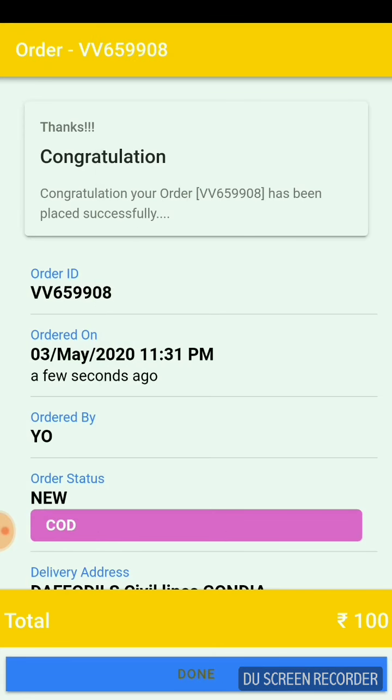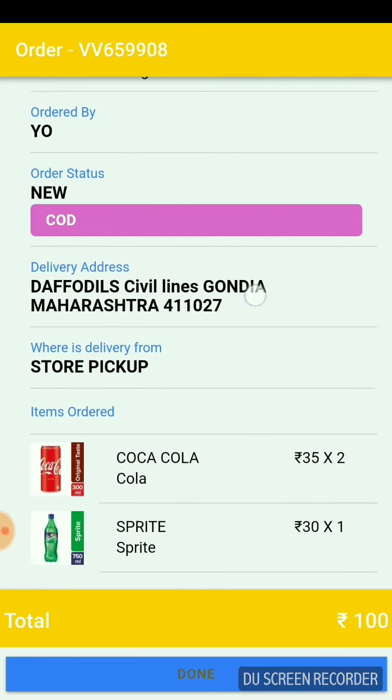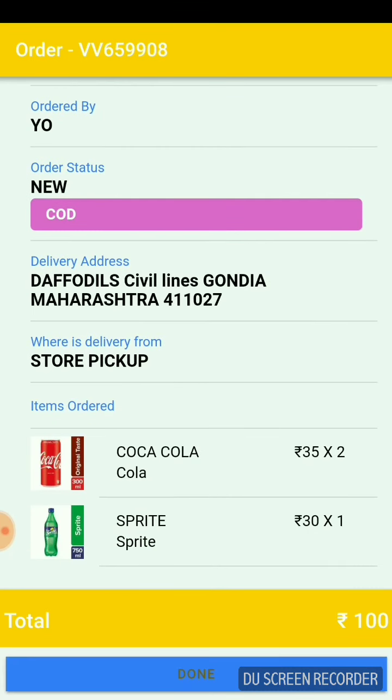Once the order is completed, notifications will be sent to the shop owner, and he will be able to see that a new order is coming, and then he can act upon it. Your order ID and date will be displayed to you, and the items you ordered.